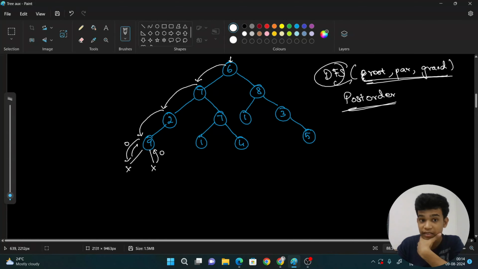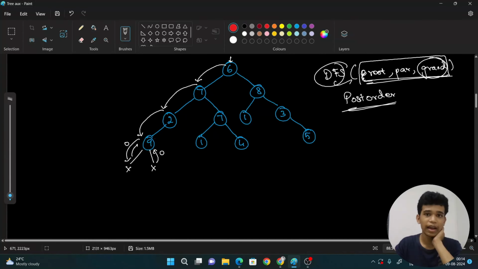Now I'm seeing this 9. Whether this 9's grandparent is even or odd. So I'm seeing this 7. By using this parameter, we can check whether this grandparent is even or odd. I'm checking whether this 7 is even or odd. This 7 is an odd number. So I don't take this 9 as our answer.